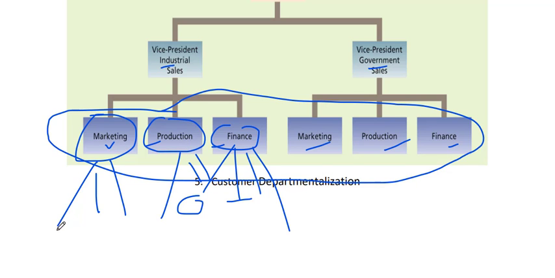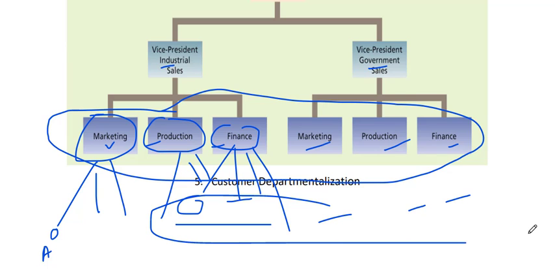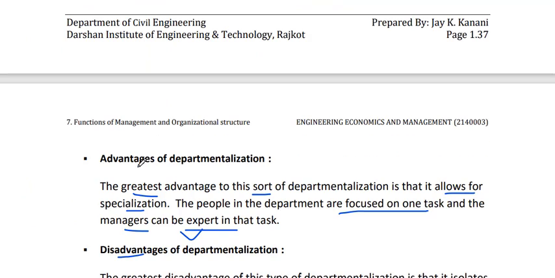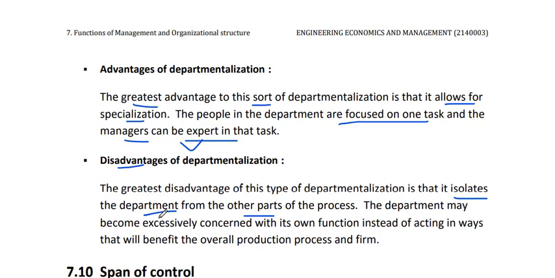So a person does not know about all the people or all the work in the organization. They only work in one department. Isolate means removed from the other parts of the organization. So these are some of the disadvantages.